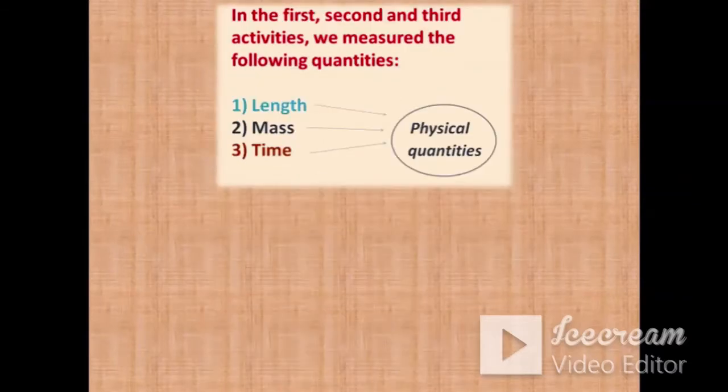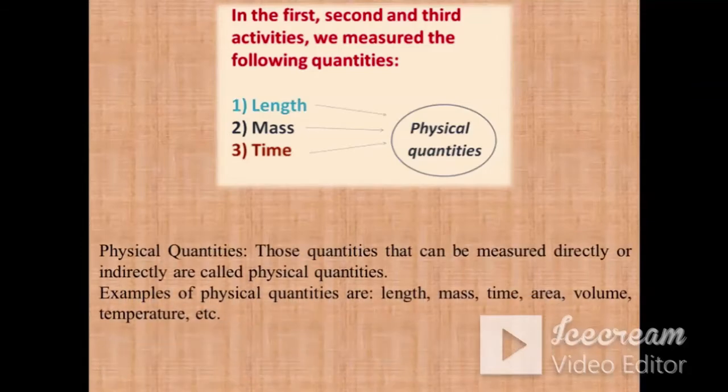So in the first, second and third activities, we measured the following quantities: length, mass and time. These are known as physical quantities because we can see and measure them using instruments. What are physical quantities? Those quantities that can be measured directly or indirectly are called physical quantities.